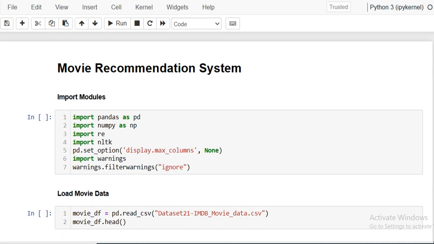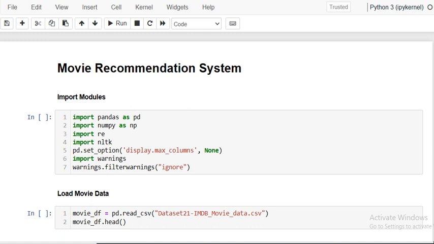So in this particular session, we are going to develop a machine learning model for the movie recommendation system. So basically, a recommendation system works based on different things. One is the interaction between the user and the item or the product. So in this case, we are interacting with the movie.